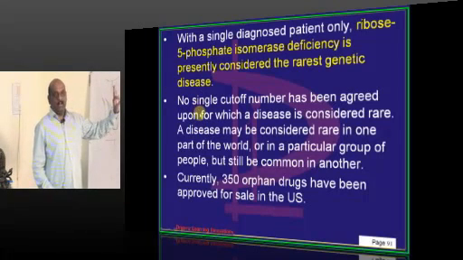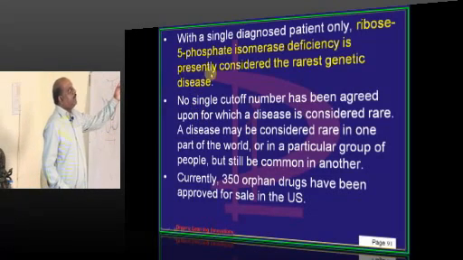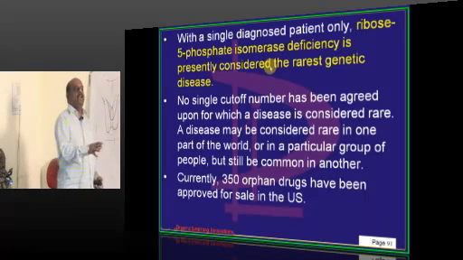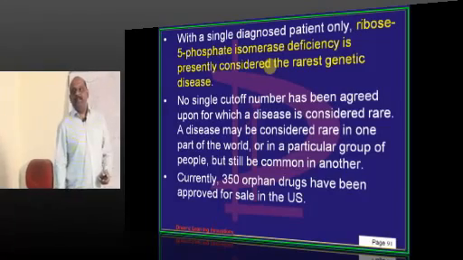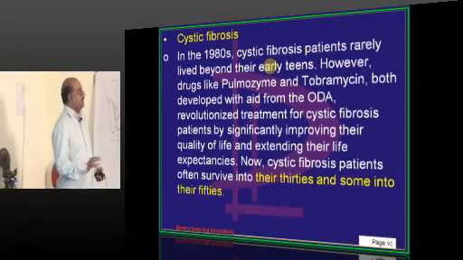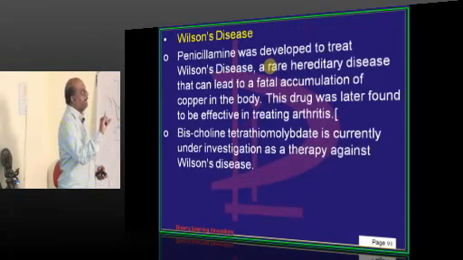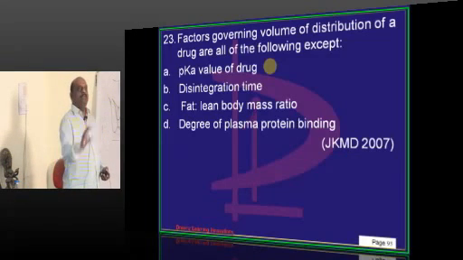But if at all the examiner asks which is the rarest disorder, ribose 5-phosphate isomerase deficiency is called the rarest of all the disorders discovered in medical knowledge. Now, cystic fibrosis, homozygous familial hypercholesterolemia, Wilson's disease, these are all called orphan diseases is what you have to basically remember.